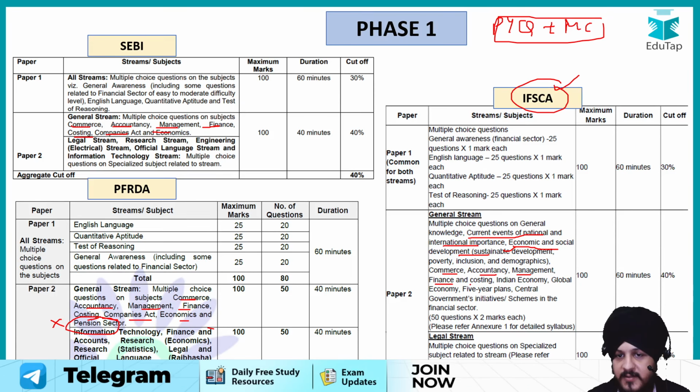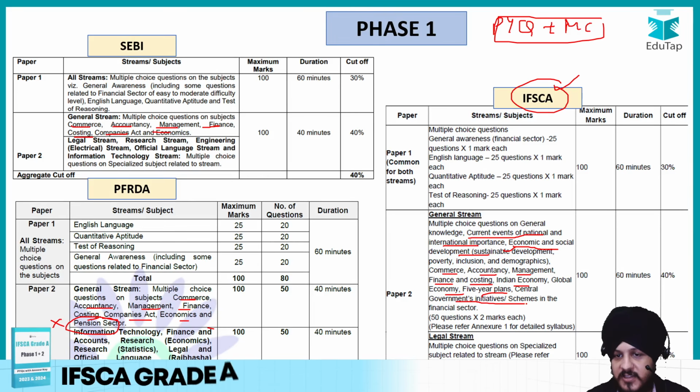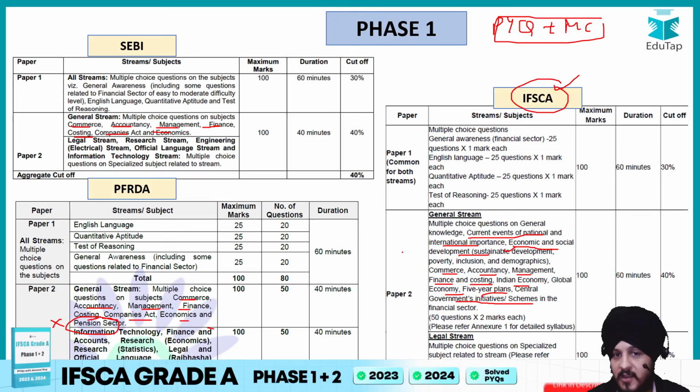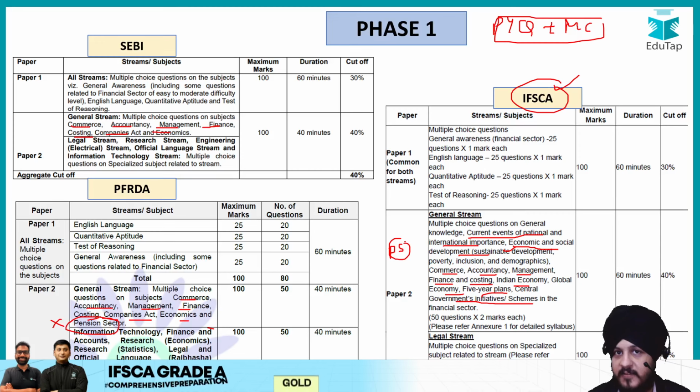Then we have finance, costing, Indian economy. Then we have global economy also, 5-year plans, central government's initiatives, schemes in the financial sector. Now, pension sector is over here also, but the point is that pension sector is there in phase 2 in case of IFSC, not in case of phase 1.